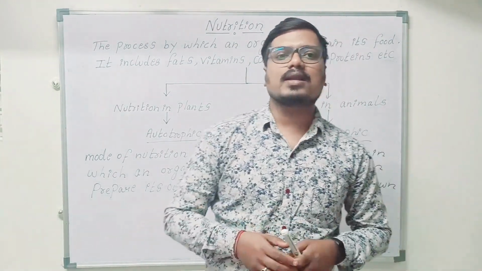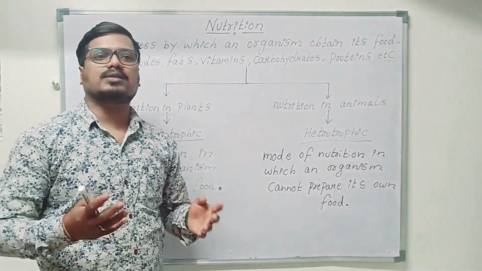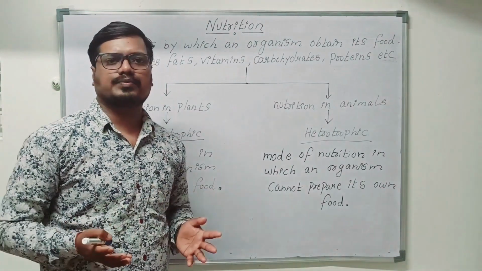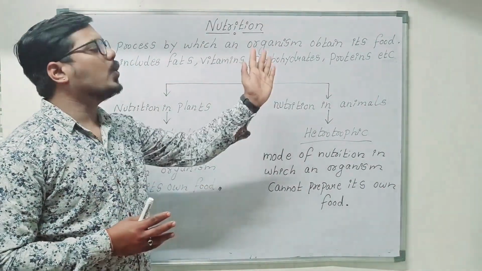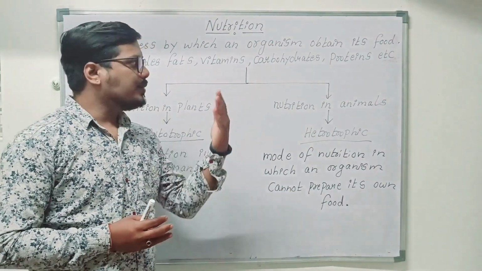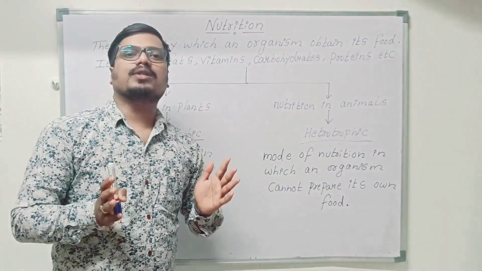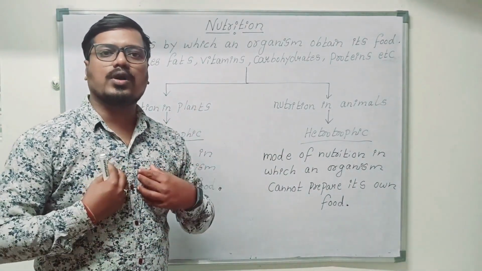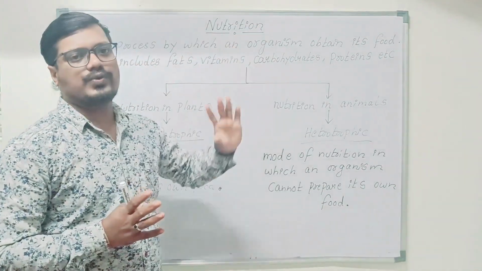Now what exactly is the meaning of this? For example, every day we are eating some rice items, idli, dosa, vada, chapatis, whatever things we are eating. Each will include its own properties, that can be protein, carbohydrates, vitamins and fats. Everything is required for our body for growth and for our development. Got it? So that is about nutrition.